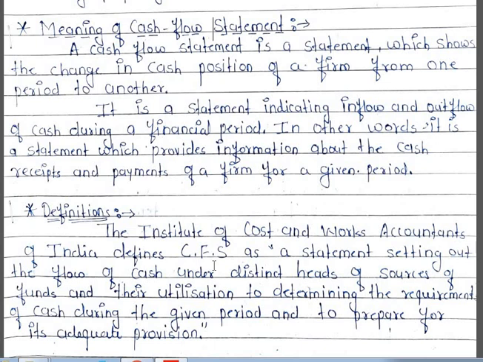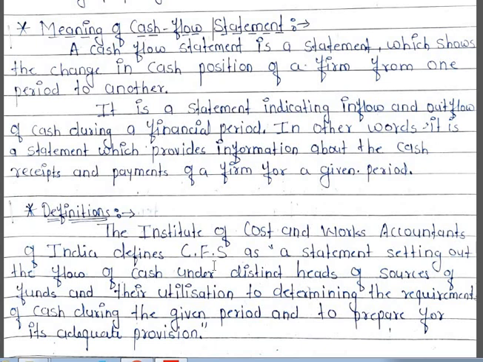Which means that it is a statement which gives the information about the total sources of cash and for what purpose the cash is being utilized, by which we can determine how much cash is required during the given period, and with the help of that we can prepare the adequate provision for cash, by which we can avoid the inconveniences of cash, because we need to maintain a proper balance of cash position in the business. It should not be too much cash, and it should not be a shortage of cash.